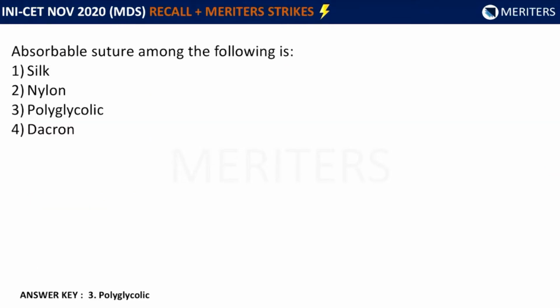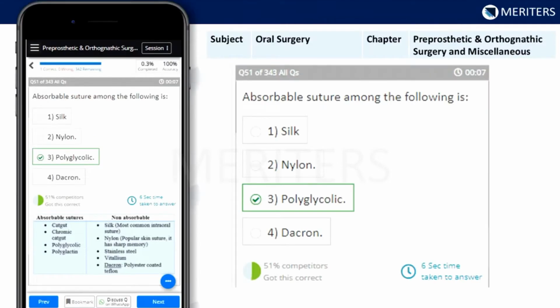The question is, absorbable suture among the following is, and the options are silk, nylon, polyglycolic, and Dacron. So this is a very straightforward question. According to the classification of suture materials, the answer to this is polyglycolic acid, which is explained thoroughly in the bites, and there are multiple questions that have come over the last few years on this topic. So what is polyglycolic? Polyglycolic is an absorbable suture, which is the question.